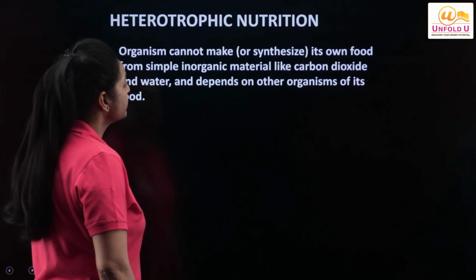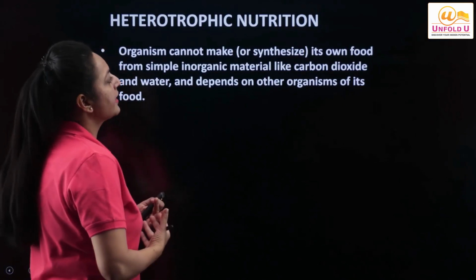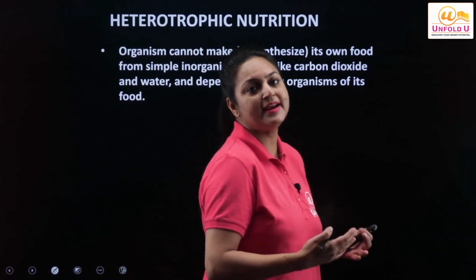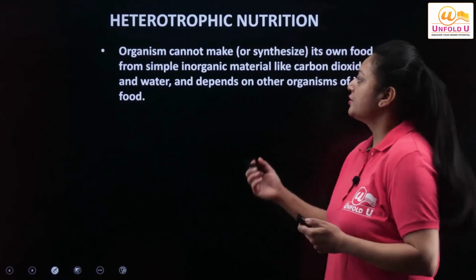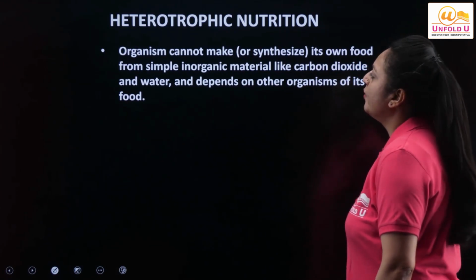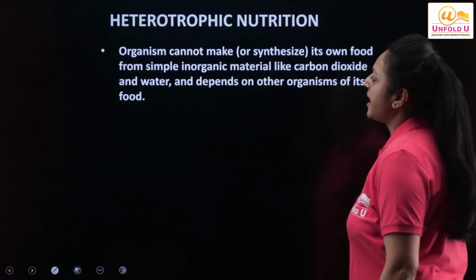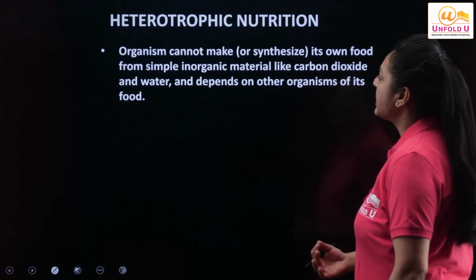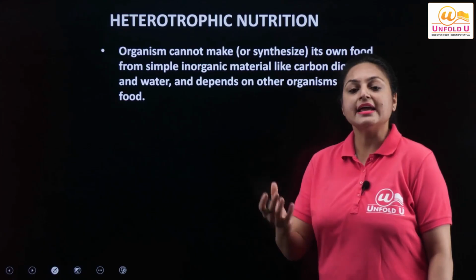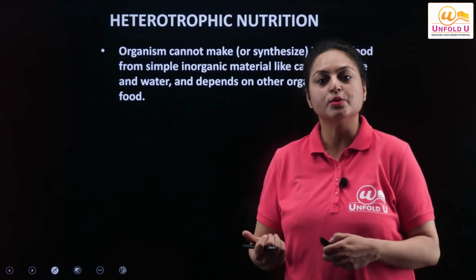Organisms like us, we are consumers, we cannot make our own food, but we are dependent on plants for the food, right? So these organisms cannot synthesize their own food from simple inorganic materials like carbon dioxide and water, and thus they depend on other organisms for their food, right? Plants can use carbon dioxide and water and can synthesize glucose.